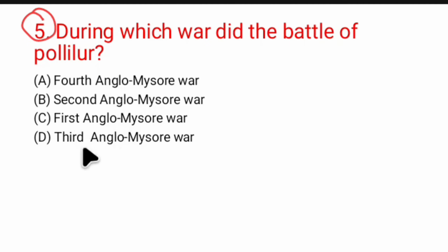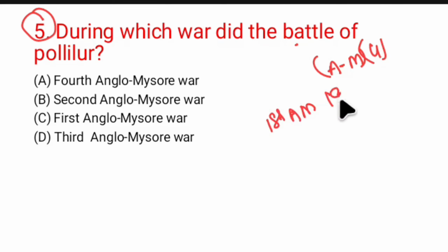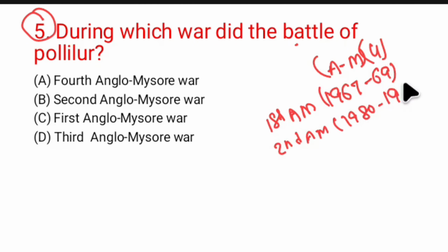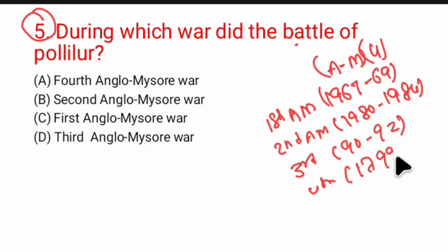The first Anglo-Mysore War happened in 1967 and concluded in 1969, the second in 1980 and concluded in 1984, the third 1990 to 1992, and the fourth 1999. The wars, their years and their treaties were important for the examination.